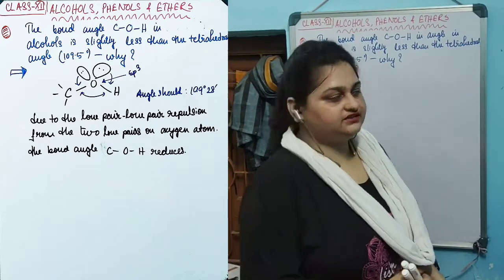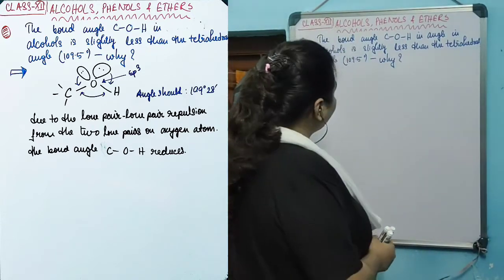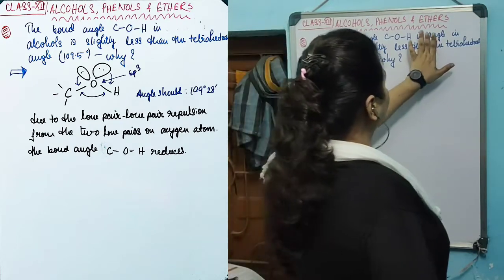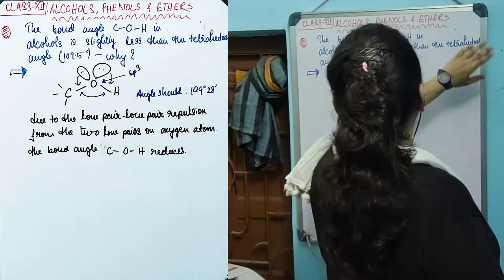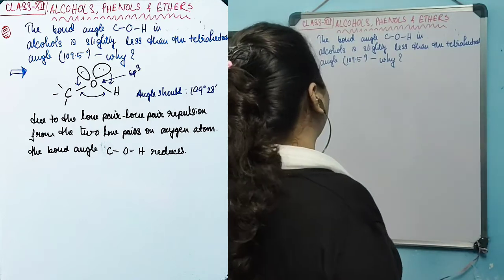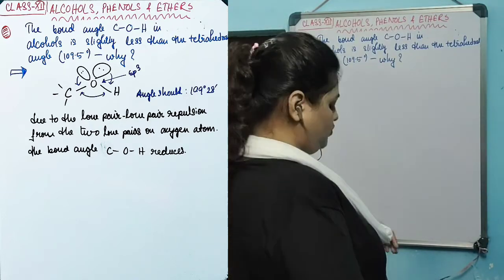This question is saying that the bond angle COH in alcohol is slightly less than the tetrahedral angle 109.5 degree. Why?